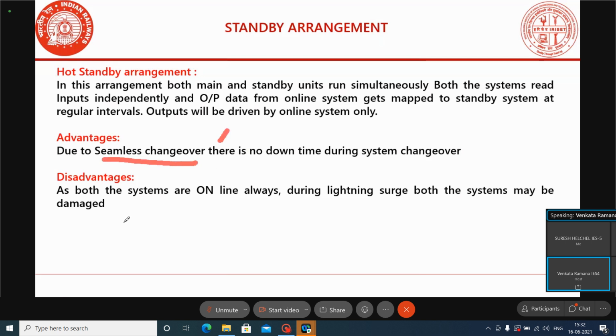The disadvantage is that both the systems are always powered on. During lightning, there is a chance that both the systems may be damaged. These are the drawbacks of this standby arrangement.